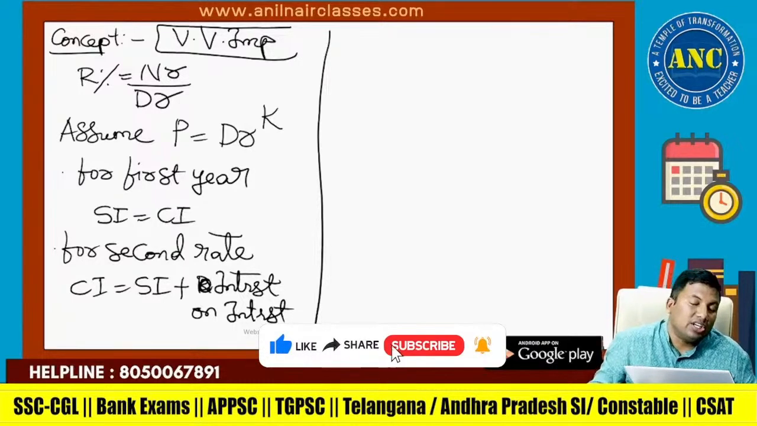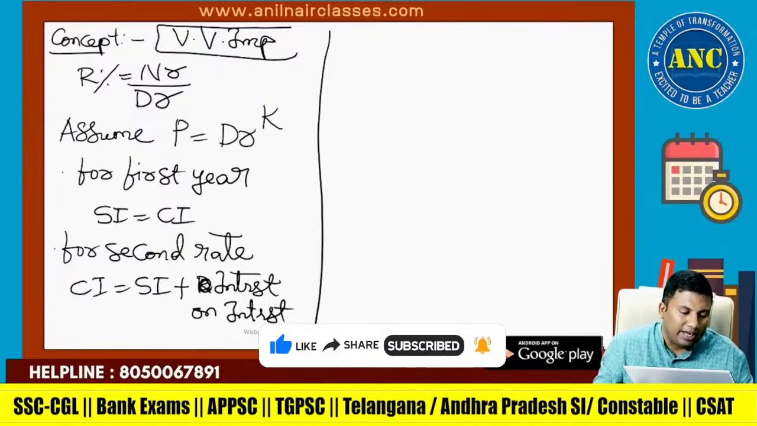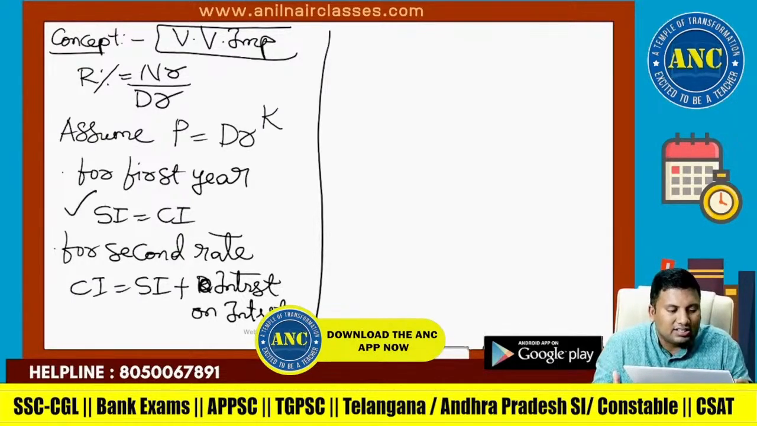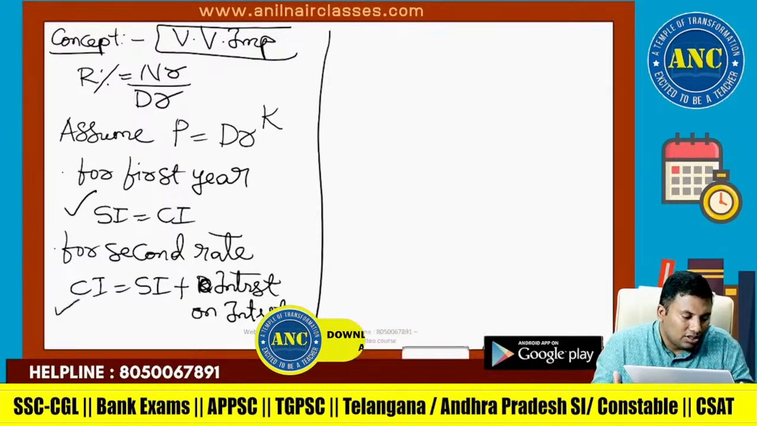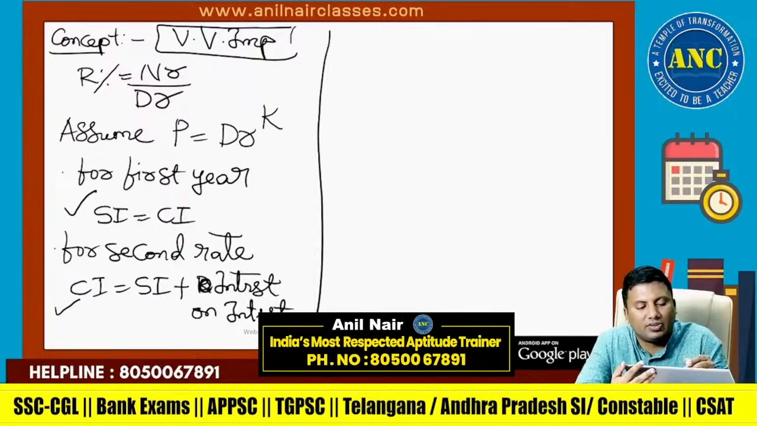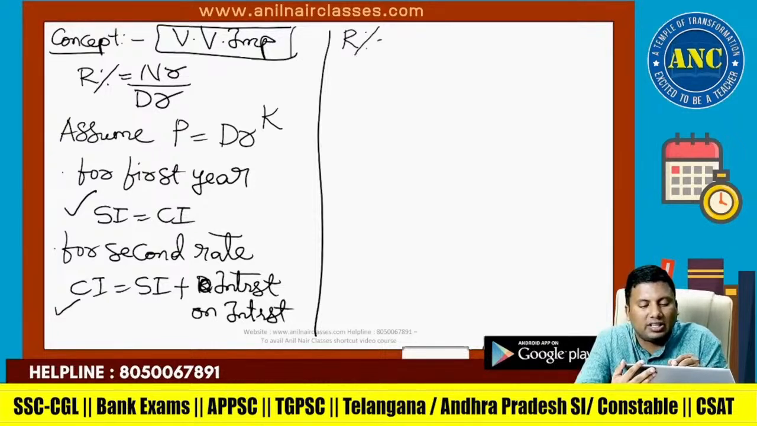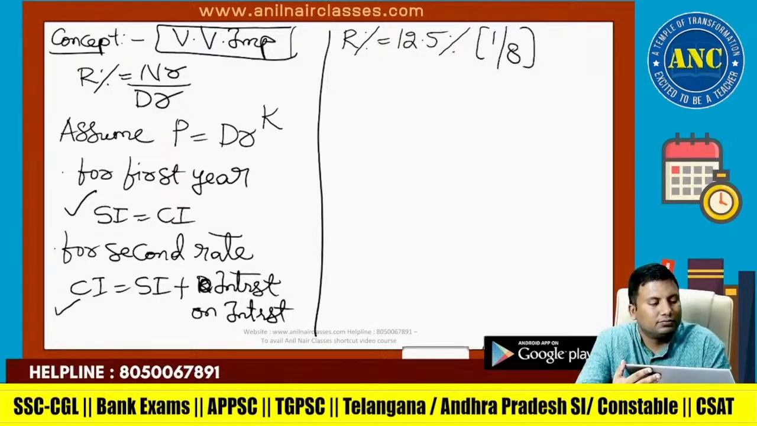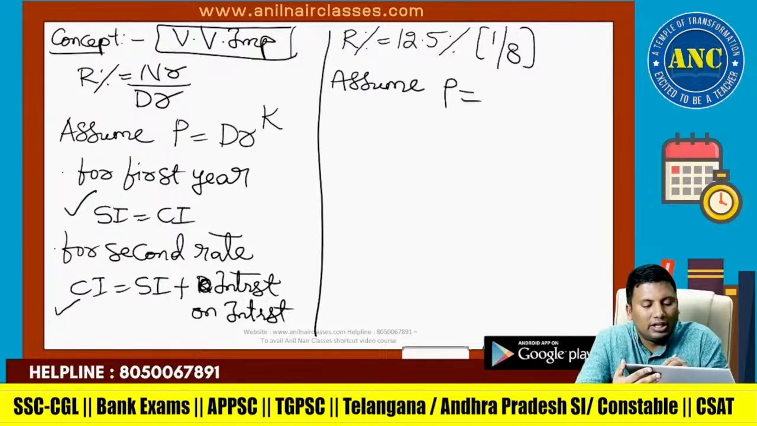R percentage is numerator by denominator. Assume principal as denominator power k. For first year, SI is equivalent to CI. Second year, CI equivalent to SI plus interest on interest. Now see, R percentage is 12.5%, which is 1 by 8. Assume principal equivalent to denominator power k. How many years given? 2 years it is given.